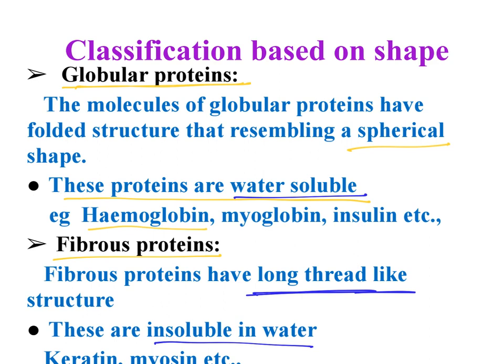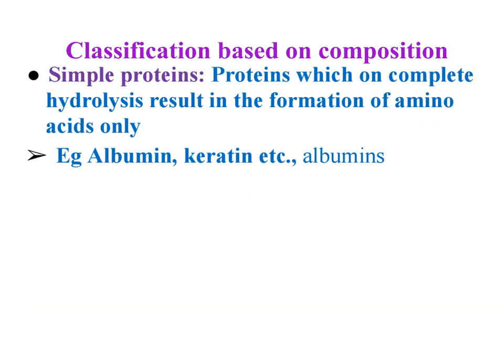Let's look into the second type of classification, that is classification based on the composition of protein. This is again classified into three types. The first one is simple protein. What is simple protein? A protein which on complete hydrolysis results only in the formation of amino acids.